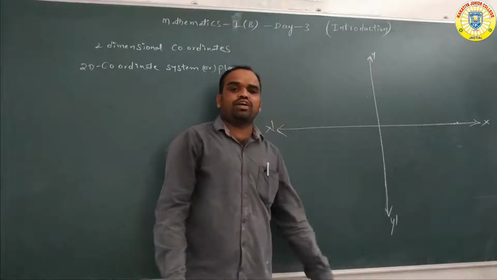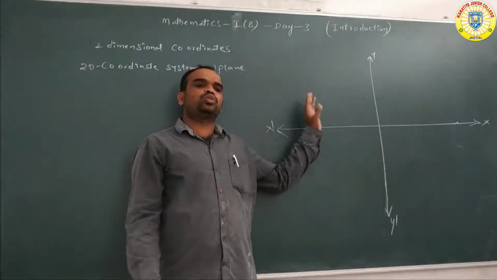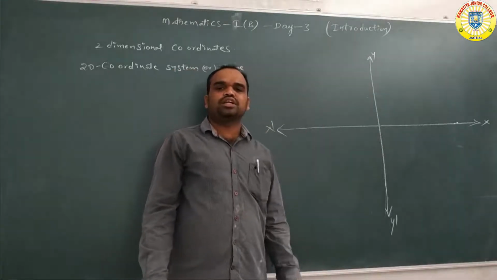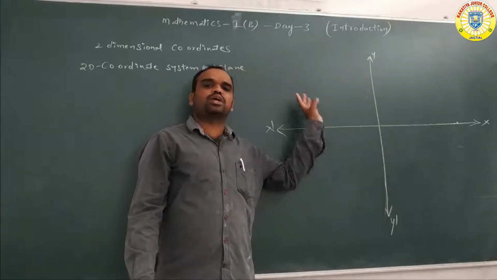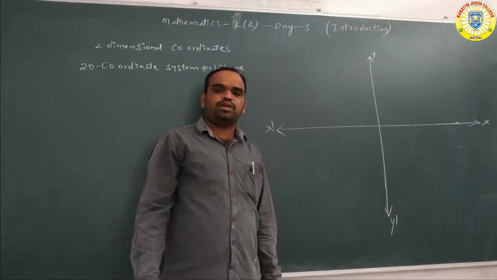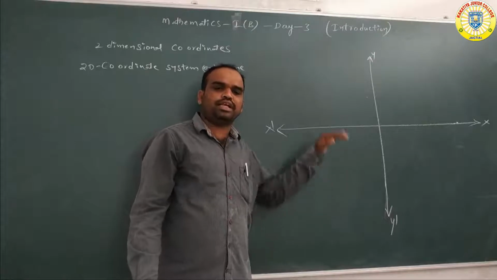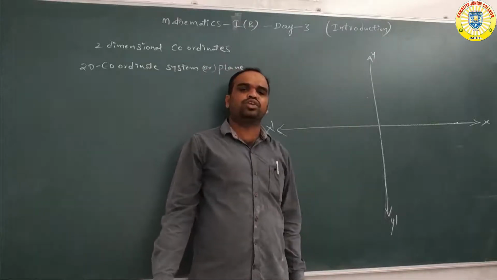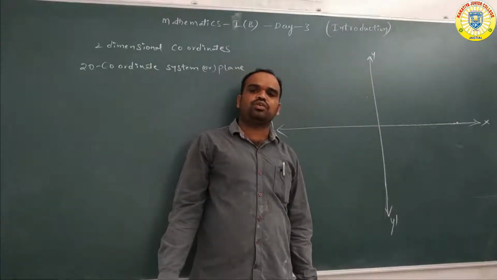Otherwise, in the plane we are drawing two mutually perpendicular lines, then the plane is called the coordinate plane. Both are the same. Mutually perpendicular means the x-axis and y-axis are always perpendicular to each other.